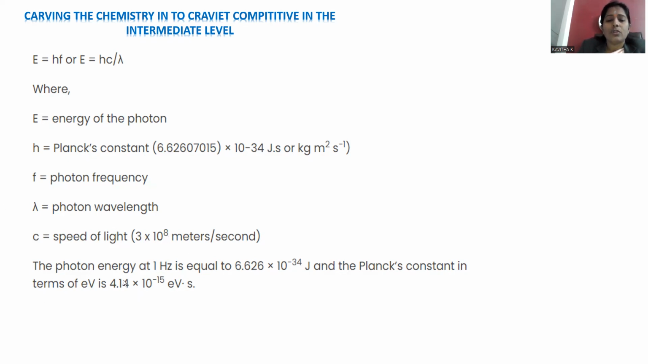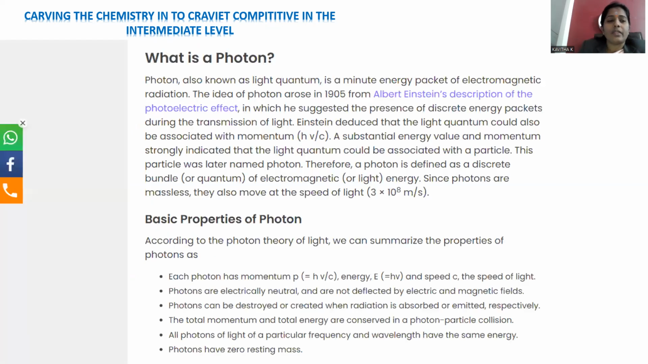Okay, so for one photon energy, h is equal to 6.6 into 10 to the power minus 34, and the Planck constant in terms of electron volts is 4.14 into 10 to the power minus 15 electron volts. This is the way the entire equation for the photon energy can be derived.